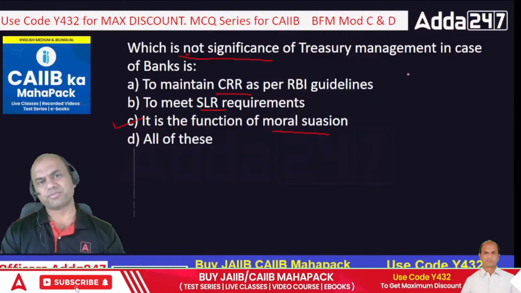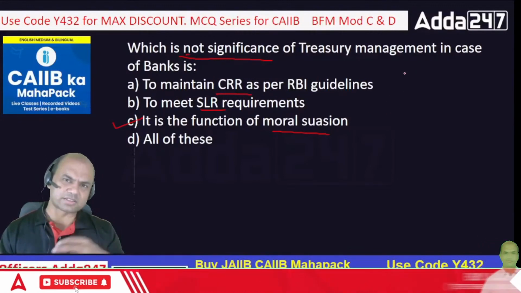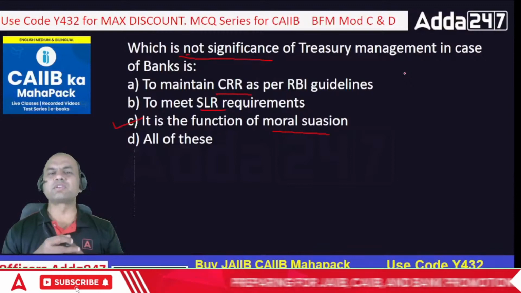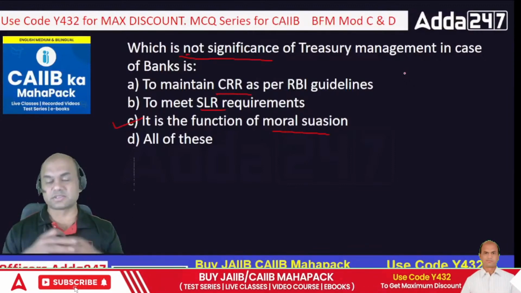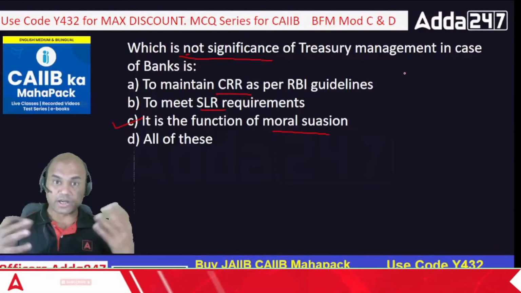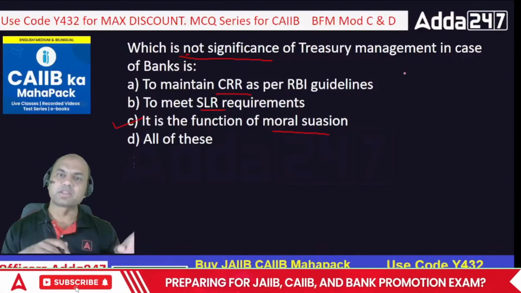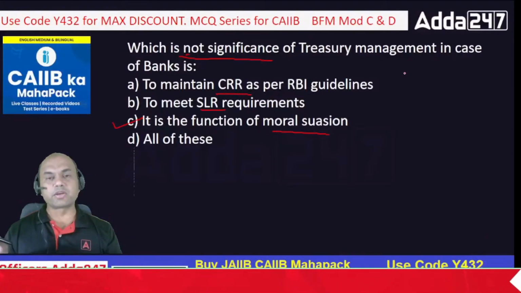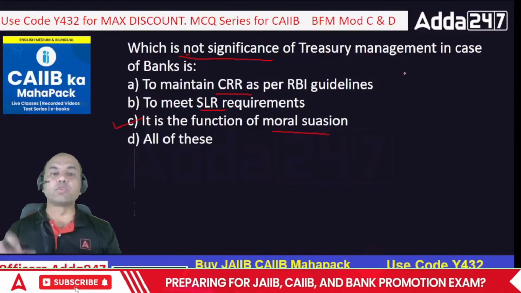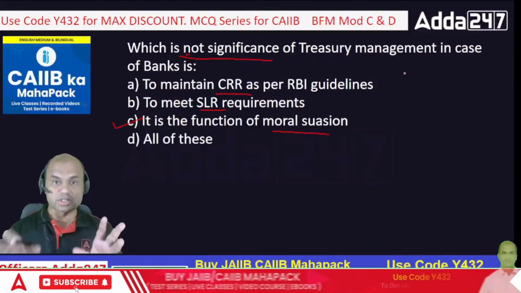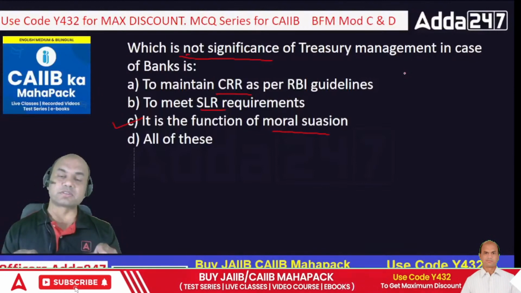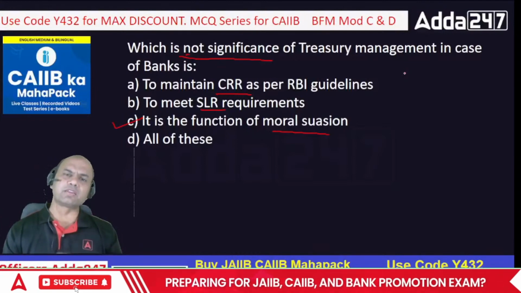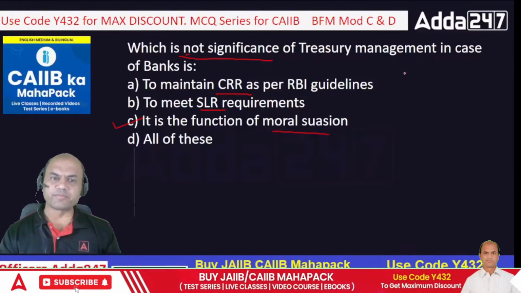What is moral suasion? Moral suasion is not given through circulars, you get circulars many times from RBI, but moral suasion is given through seminars. Various seminars when you attend, when your higher authorities attend, they get the information over there. Moral suasion means RBI tells you this sector is not performing well, or in the near future it won't perform well, so be cautious while lending. Or, this sector will grow a lot, so you can fund regularly, not an issue. So that is moral suasion.